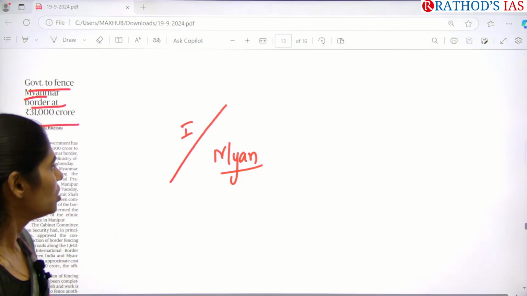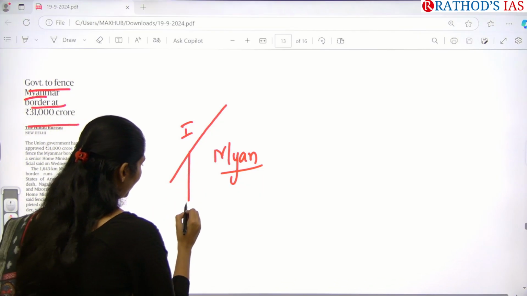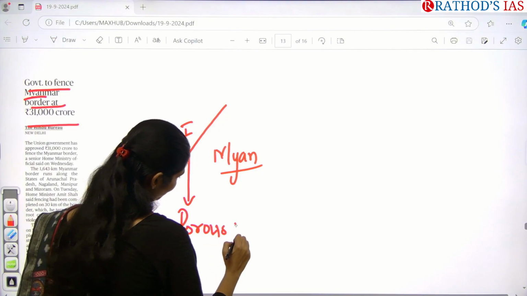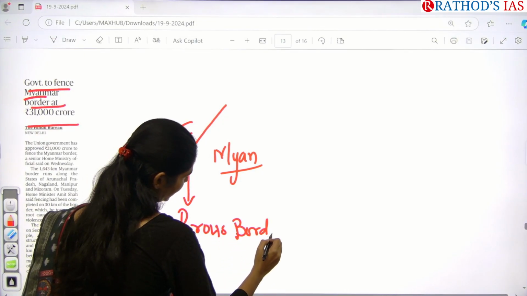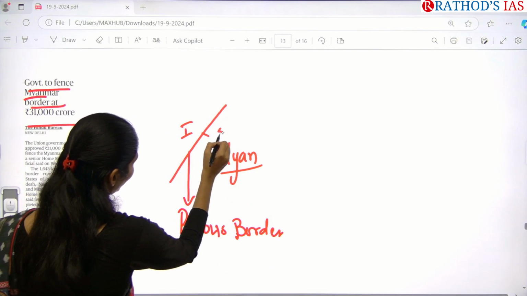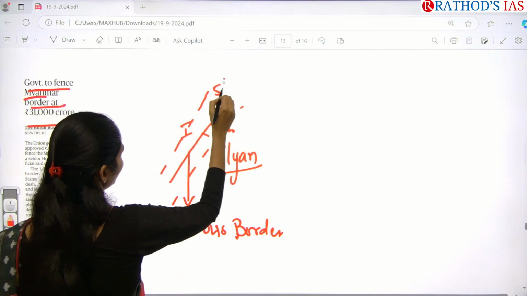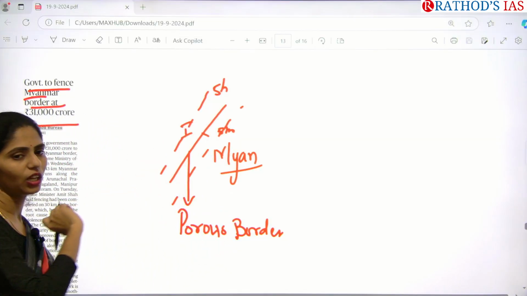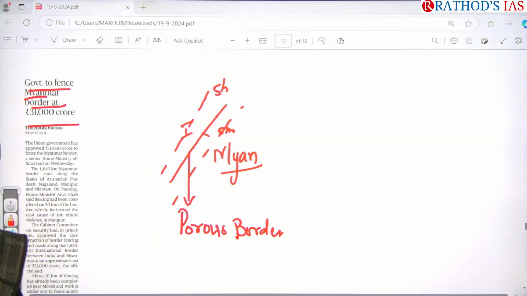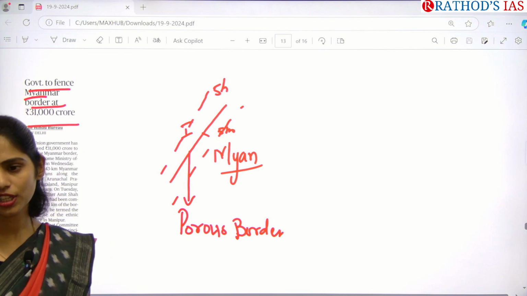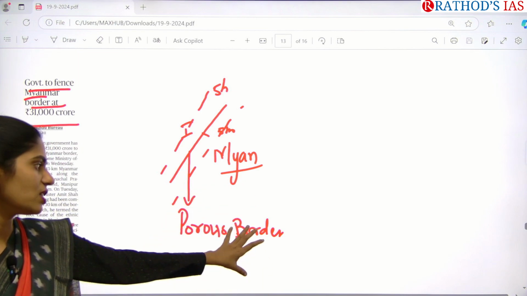Okay. So actually between India and Myanmar we are having porous borders. So what is this porous border? Any idea? So here till 5 kilometers and here till 5 kilometers, the people who are located across this border can easily move from one place to another place. They don't need any documents to travel between these places. That is called a porous border.